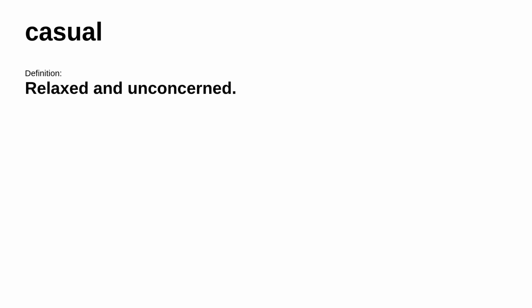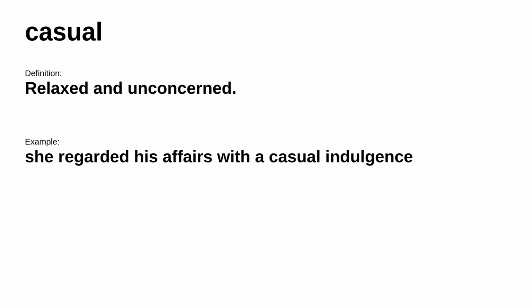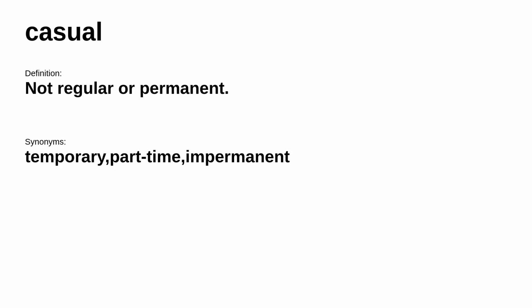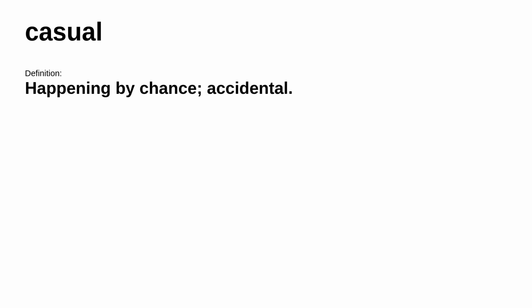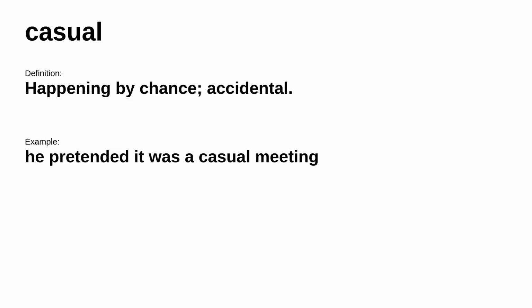The next word is casual. It's defined as relaxed and unconcerned. Consider this example: she regarded his affairs with a casual indulgence. In other places, it's defined as not regular or permanent. It is similar to temporary, part-time, impermanent. However, in a different situation, it means happening by chance, accidental. For example, he pretended it was a casual meeting.